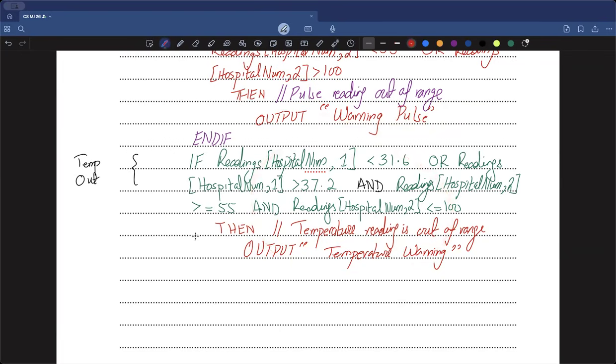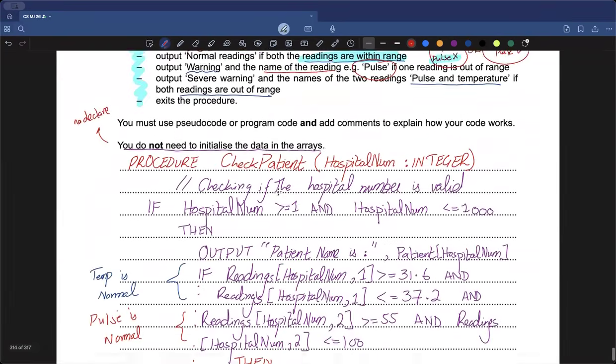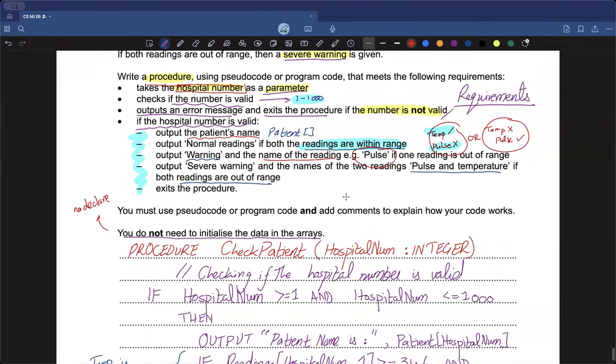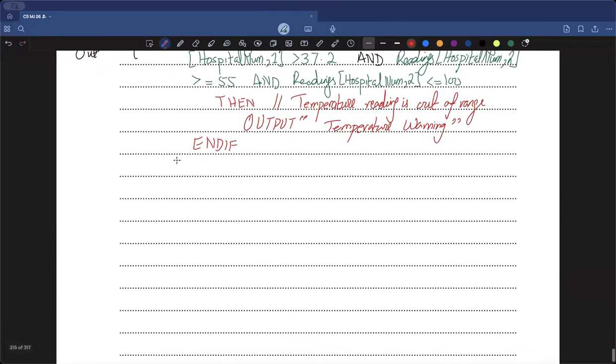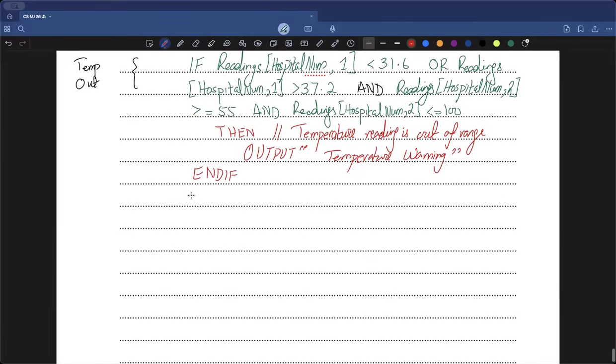So I'm again going to implement an end if. And just like that, now I would be implementing a model which checks whether both the values are out of the range or not. So we have done this, we have done this, we have done this. Now it's time for severe warning and exiting the procedure. So same thing again, but this time both the values need to be outside the range. So I'm going to add a comment first: checking if both values are out of range.